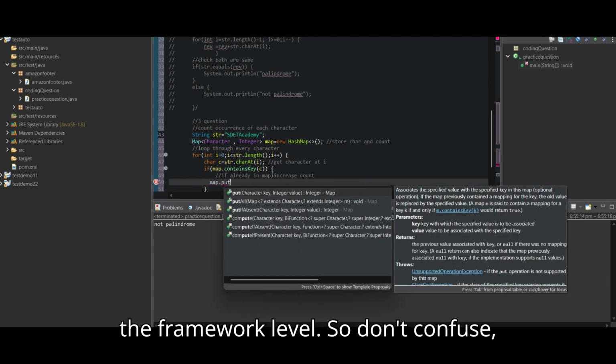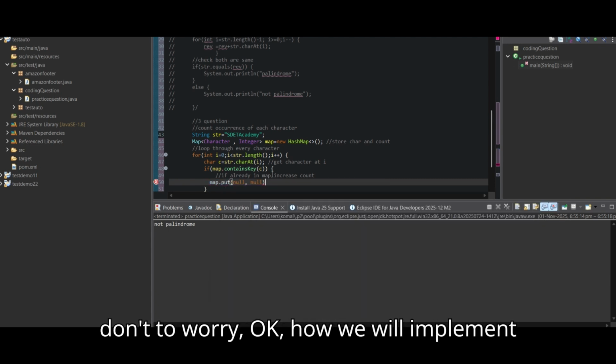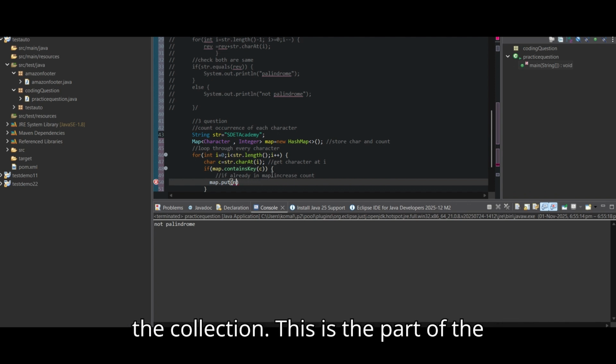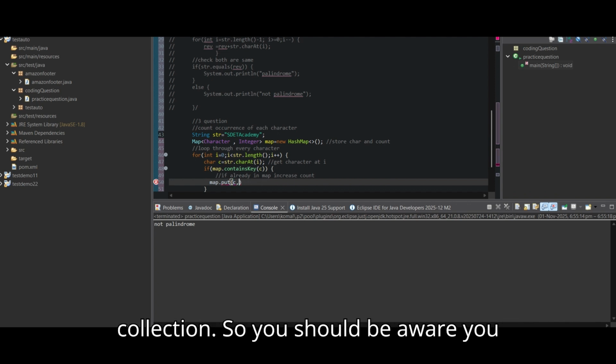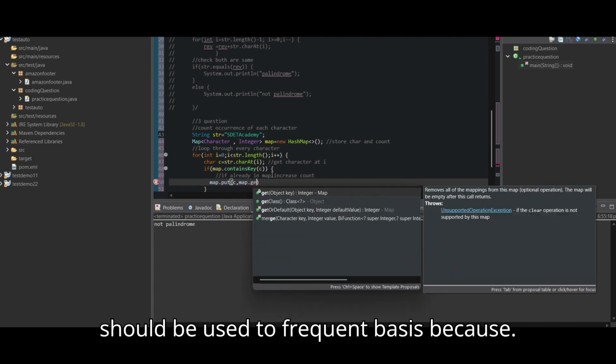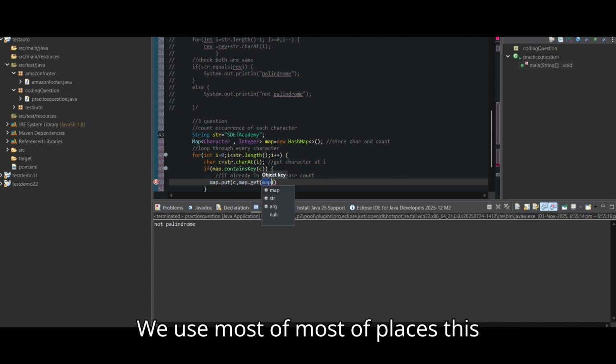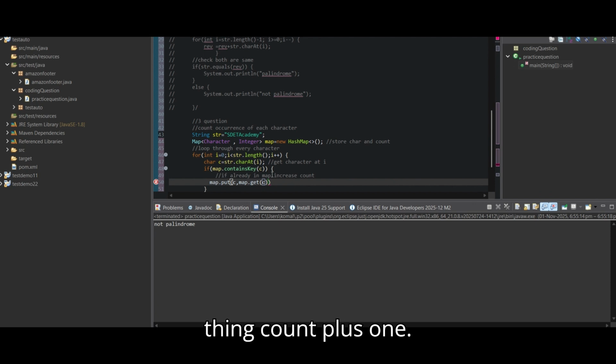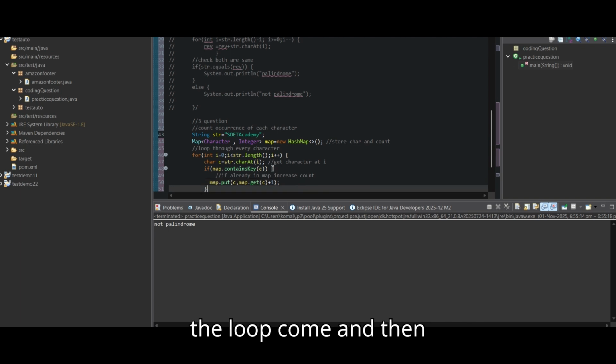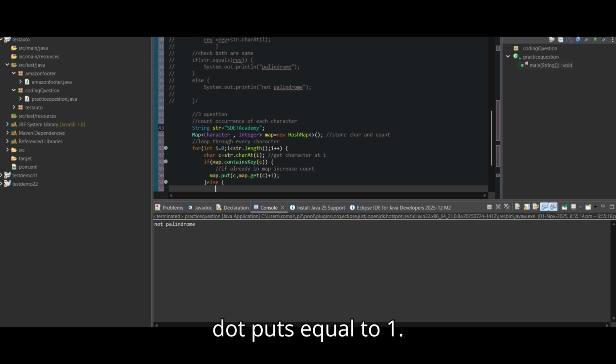We frequently use this kind of thing at the framework level, so don't worry about how we implement the collection. This is part of the collection, so you should be aware and use it frequently, because in most places we use this count plus one. Then outside, in the else, map dot put c, 1.